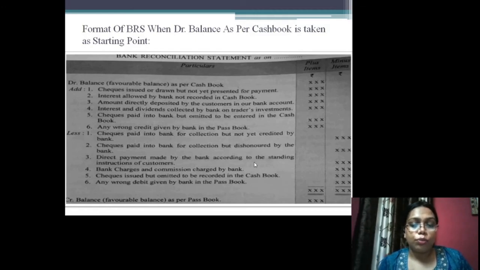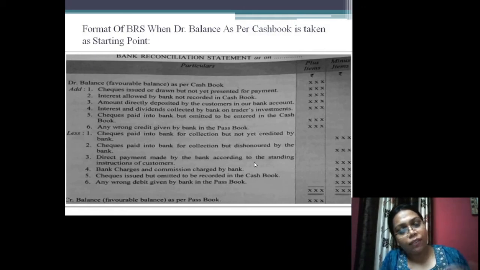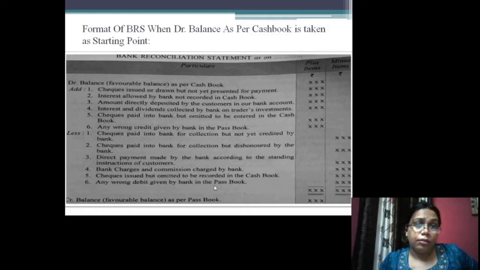Checks issued but omitted to be recorded in the cash book. I have issued a check, but I have forgotten to write it in my cash book. So I will now reduce my bank balance by the amount that I have issued as a check. Lastly, any wrong debit given by a bank in the passbook. If the bank mistakenly deducts or reduces my bank balance, it will be shown in my passbook.